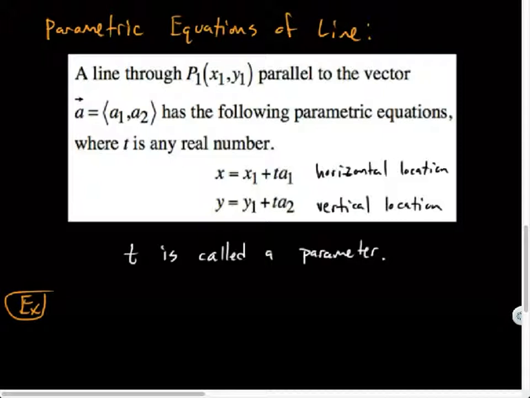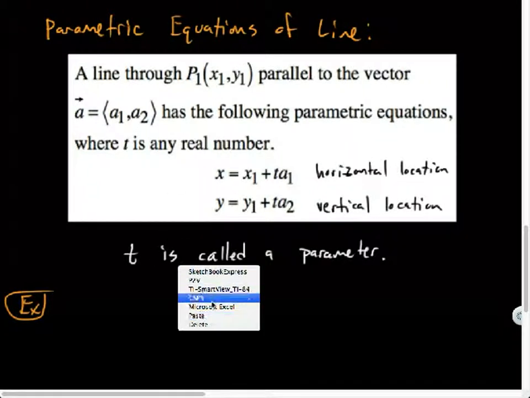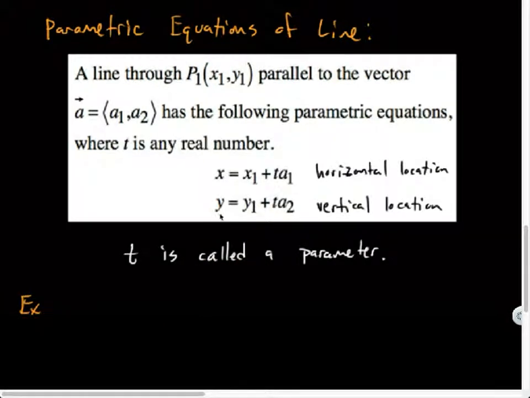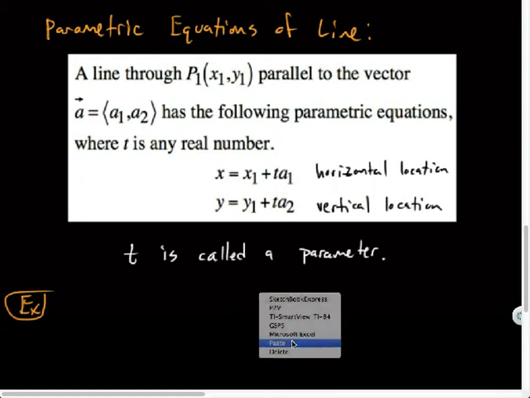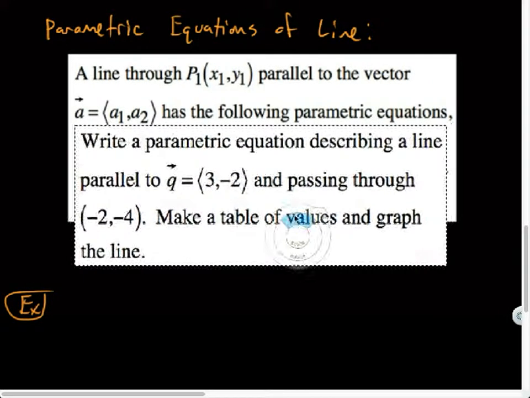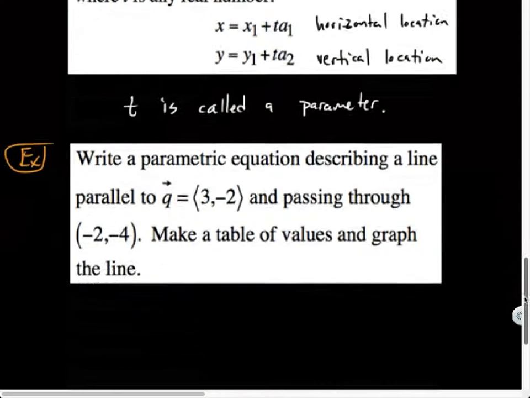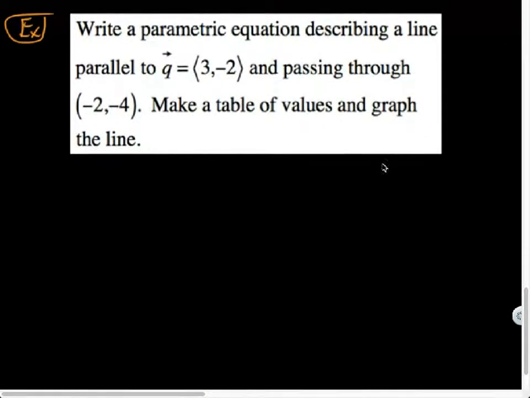So, let's do an example of this. But you don't have to write all that down. We'll just write, so I'm looking for the parametric equation according to vector q passing through this point.